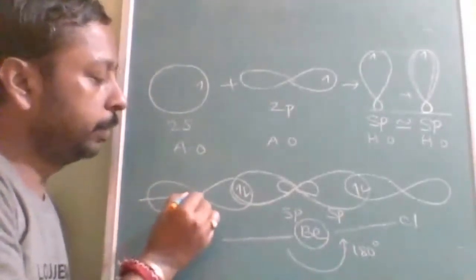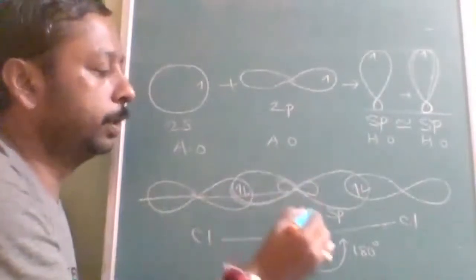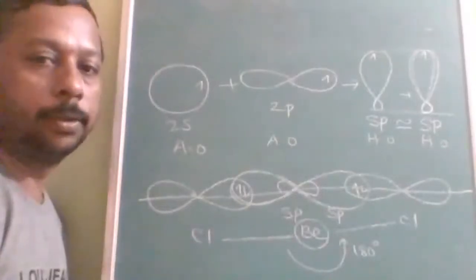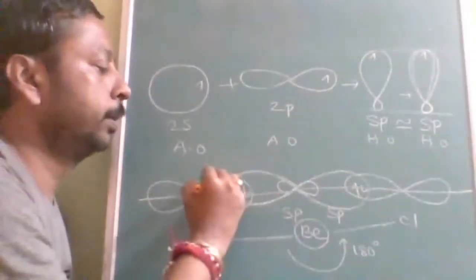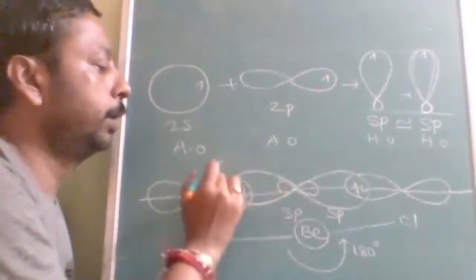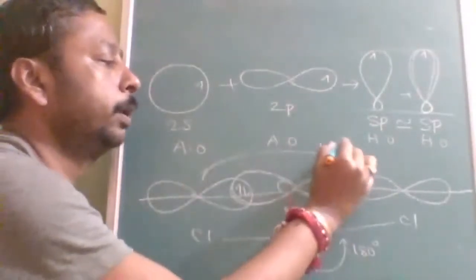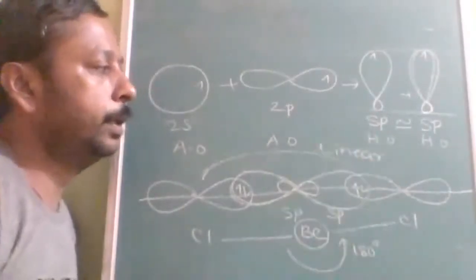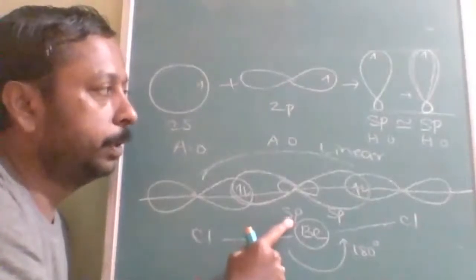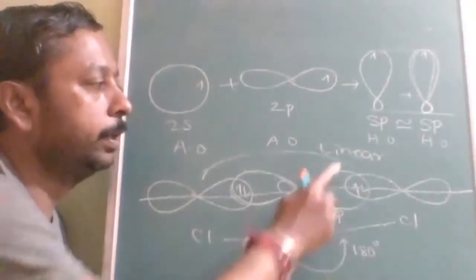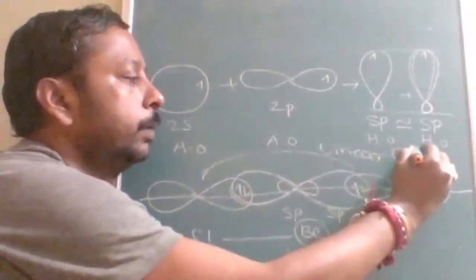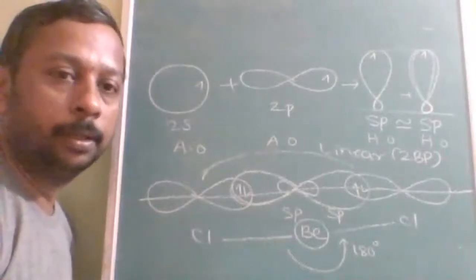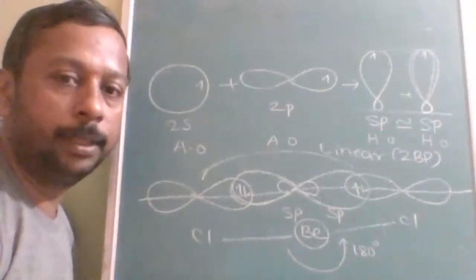See, this is the center of the chlorine, this is the center of the sp orbital. So the shape is linear. What is it called? Linear shape. So BeCl2: hybridization sp, bond angle 180 degrees, shape is linear. It contains two bond pairs. How many bond pairs? Two bond pairs. So I have explained in detail about BeCl2.